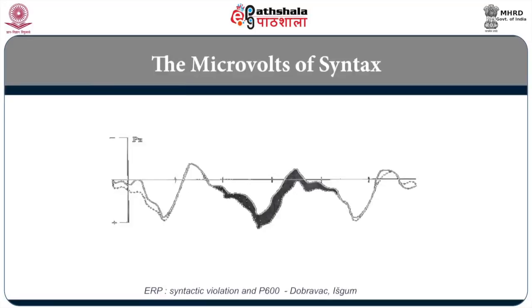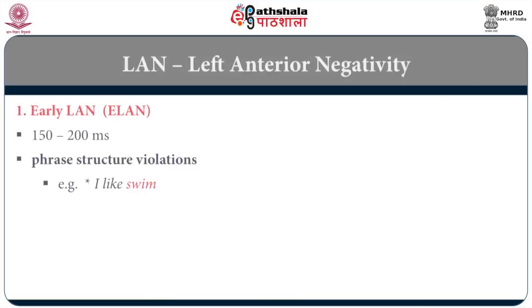But let's look a little closer at LAN, ELAN and P600 visually. Okay. Again, I have borrowed this from a published study, so you can see that LAN is left anterior negativity, ELAN is early LAN between 150 and 200 milliseconds associated with phrase structure violation. Suppose your brain hears something like, I like swim, instead of swimming, then it throws up ELAN.